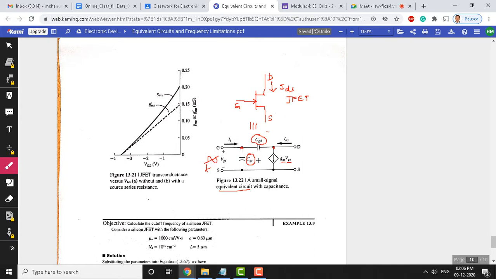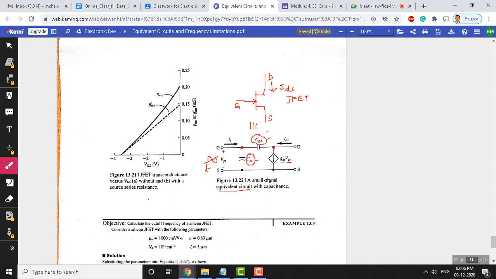This is the current source, which is similar to the actual device current IDS. The value of this is GM times VGS, where VGS is the AC voltage applied between gate and source at the input. These two capacitances, as we told, are the dominant capacitances that decide the frequency of operation.